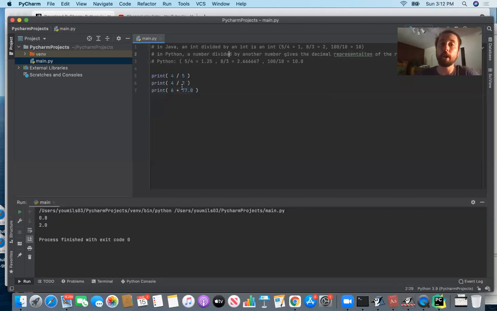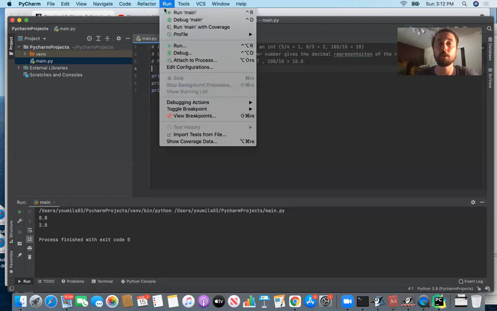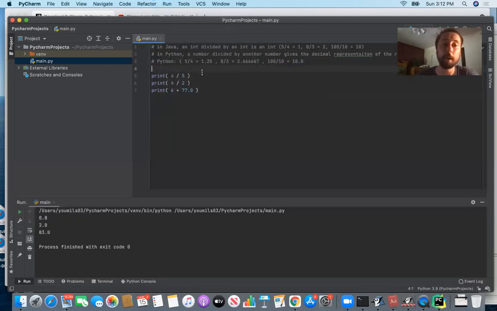What if you try adding an integer to a floating point number, but the floating point number is sort of like an integer? The 77.0 is a decimal number, but it's really not that different from 77. So the question is, would we get 83 or would we get 83.0 as the third line of code being printed to the console? Now if you go ahead and run main.py, the executable Python file, you see 83.0.